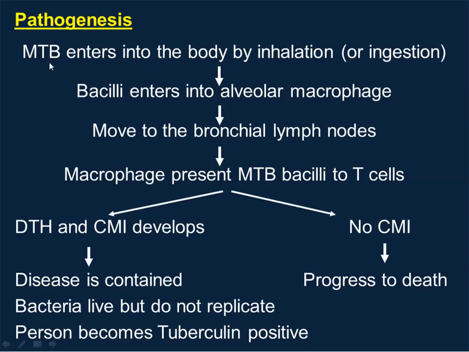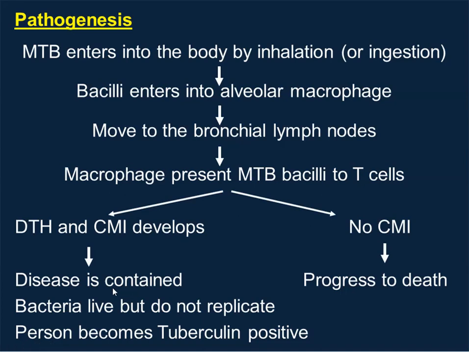For the pathogenesis, first of all, the bacteria enter the body through inhalation, and then enter the alveolar macrophage. From there, they move into the lymph node. At the same time, the macrophage also presents the bacteria to the T cell. In a healthy person, they may develop DTH, delayed type hypersensitivity. At the same time, they may also have CMI, the cell mediated immune response. So in a healthy person, the disease will be contained, which means if you are healthy at a young age, the symptoms of TB may not be shown.